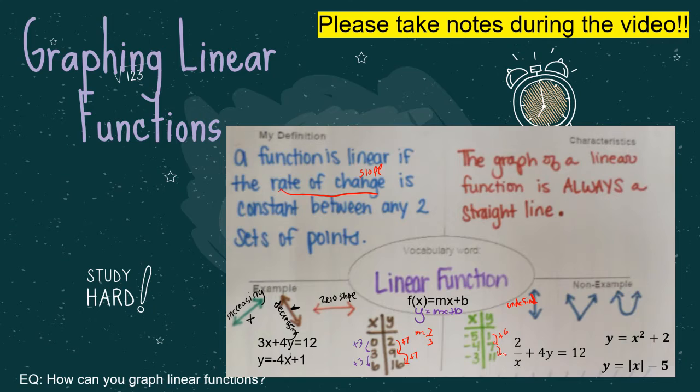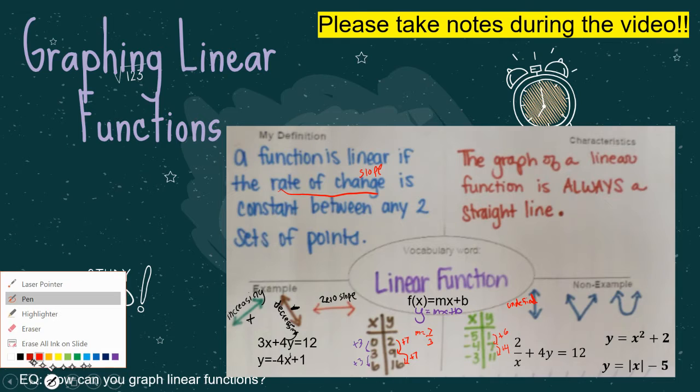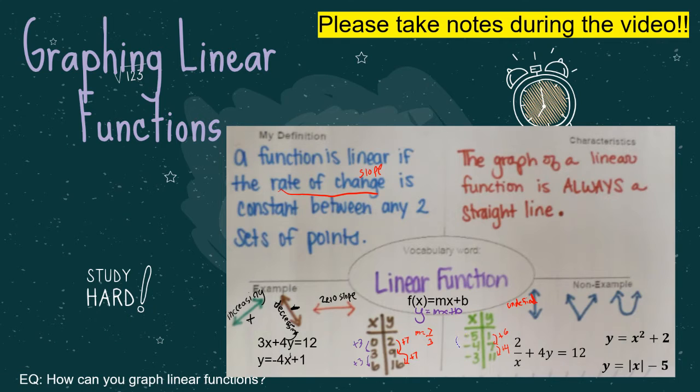And then if you look here, from here to here we would add 6. From here to here, we would add 4. And if we go to the other side, here you would be adding 1, to here you'd be adding 1. But if we write this, 6 over 1 is not the same as 4 over 1. So we do not have a constant change. It is changing. It's different. Where here, this is the same constant change. All right, so that's just a real quick review on linear.